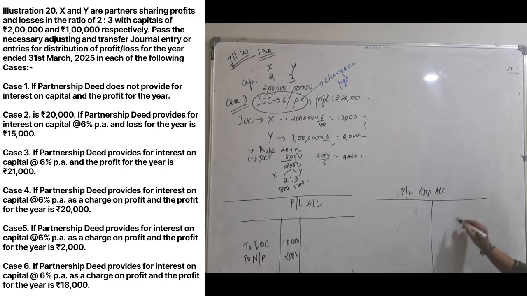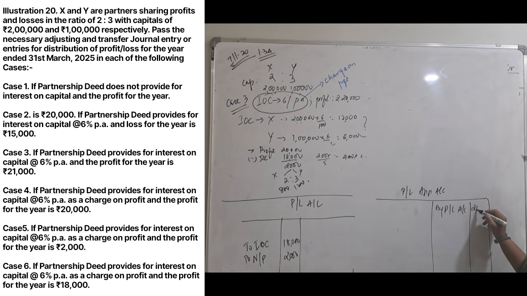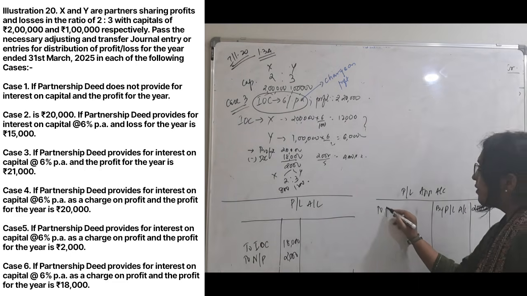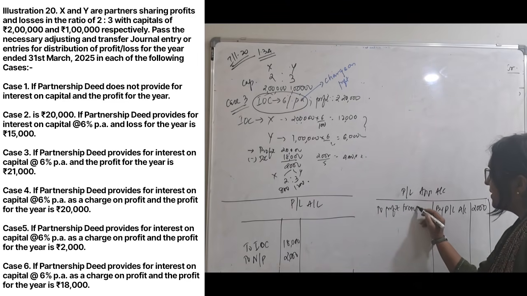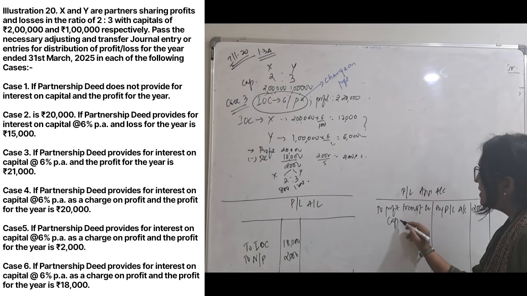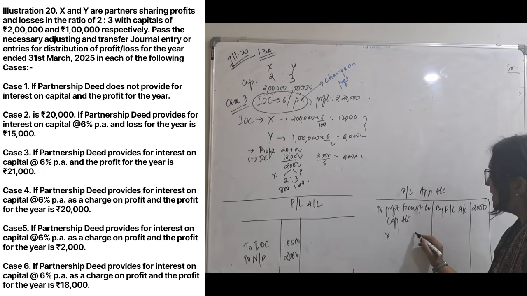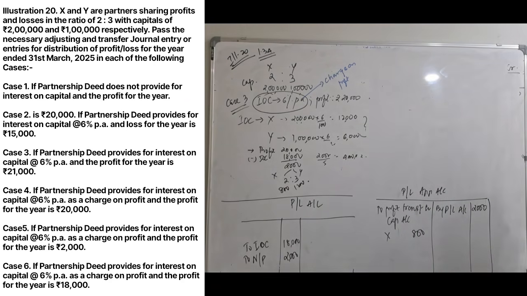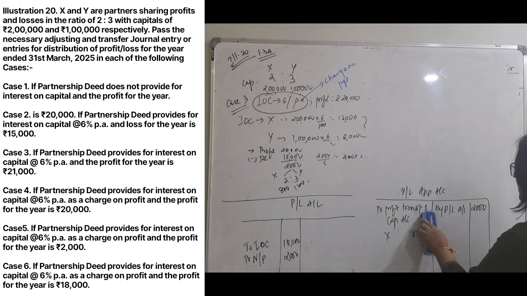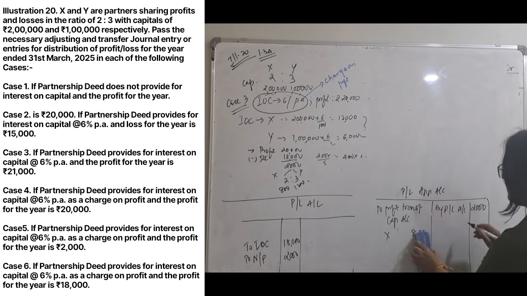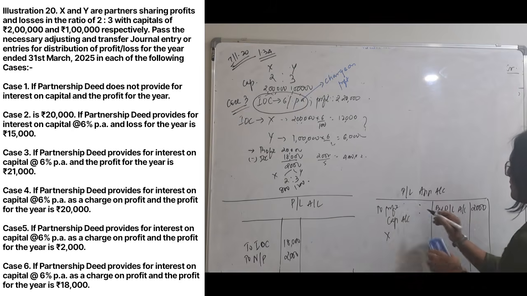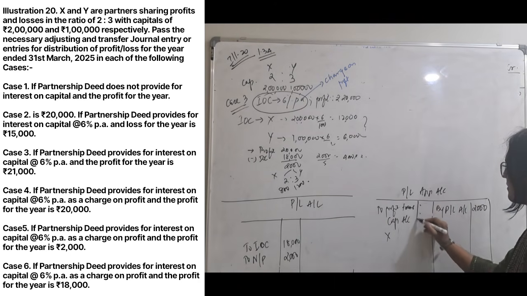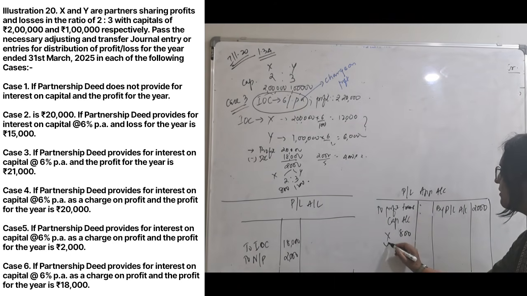So over here, balance brought down by profit and loss account only 2,000 to profit transferred to capital account. X will get 800. And Y will get 1,200. Total is 2,000.